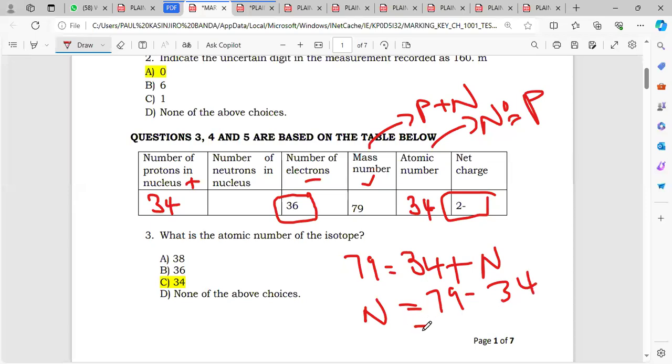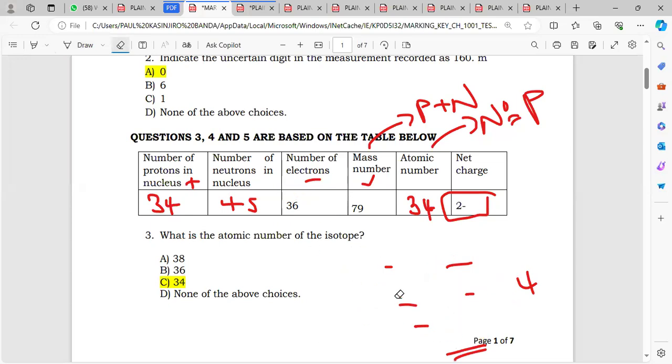So this will give you what? 9 minus 4, it will be 5. 7 minus 3, it will be 4. So the number of neutrons will be 45. We've filled in all the boxes, and then we can proceed to answer our questions now, right?